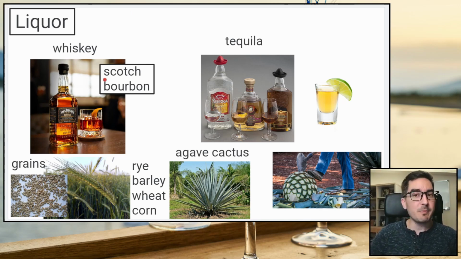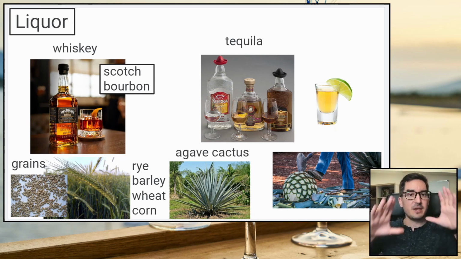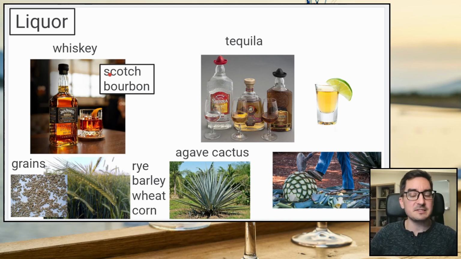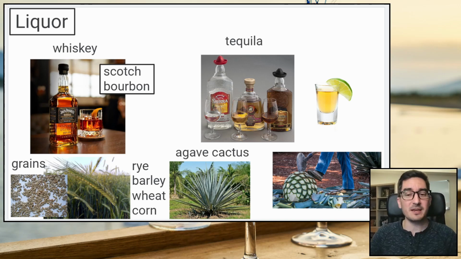Now, there are 2 main kinds of whiskey that you might hear about. One is called Scotch. Scotch is a kind of whiskey that comes from Scotland. Scotland is north of England. So England, Scotland is above it. And so Scotch gets its name from Scotland. Okay? And Scotch is a kind of whiskey that's very smoky. It tastes like there's smoke in the whiskey from the way it's made. I don't really like Scotch, but I know it's really popular here in Taiwan.